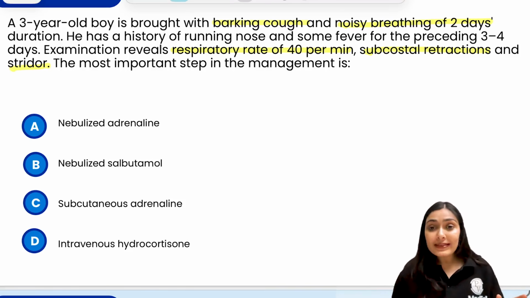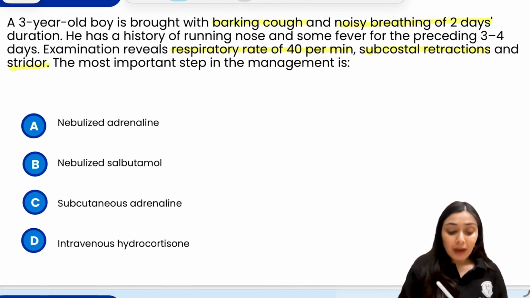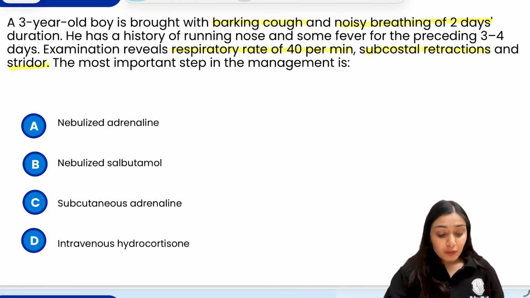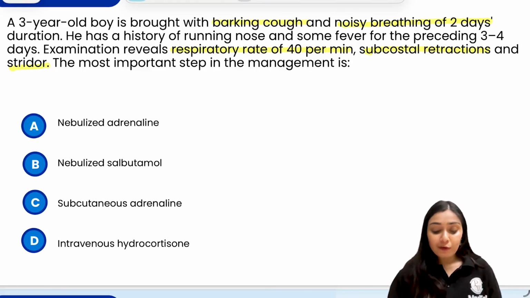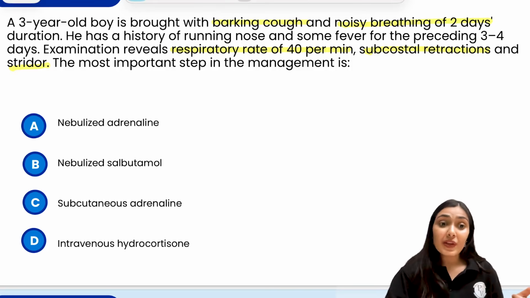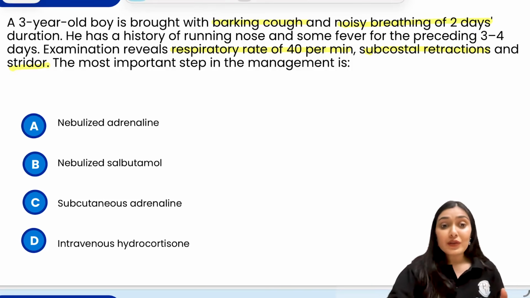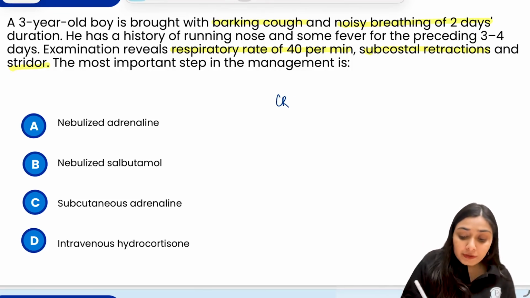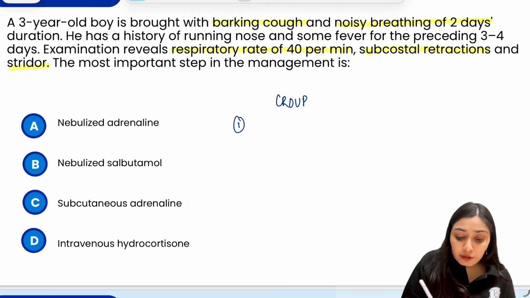So you all understand for now that this barking cough scenario, noisy breathing, and prodromal phase before respiratory distress, all of this is pointing towards which condition? Barking cough, the typical condition. This is nothing but croup. How did you recognize that this is croup? Firstly, there was a viral prodrome,